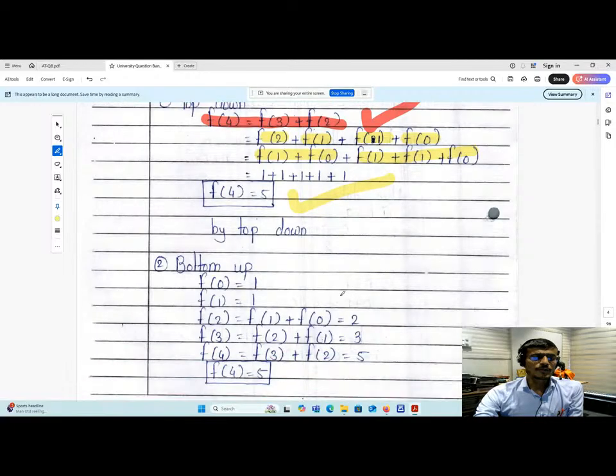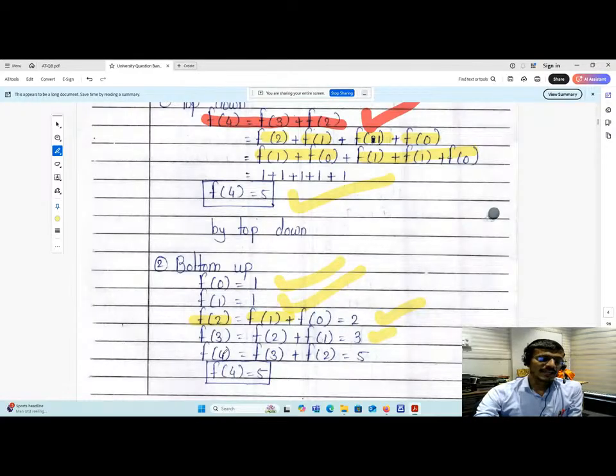And in the bottom-up approach, what can we do? We are given f of 0 is equal to 1, f of 1 is equal to 1. So using this f of 0 and f of 1, we can find f of 2. So f of 2 is equal to f of 1 plus f of 0, that is 2. And f of 3 is equal to f of 2 plus f of 1. So we already have f of 1, so we can write here 1. And f of 2 is equal to 2, so I can write here 2. So 2 plus 1 is equal to 3.